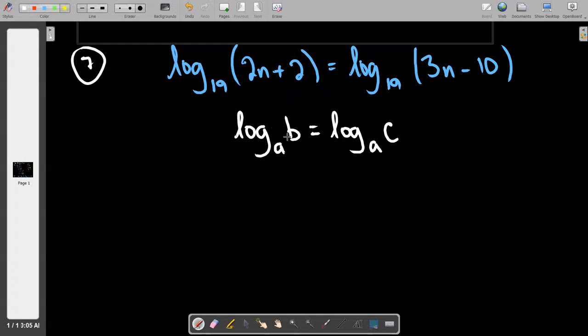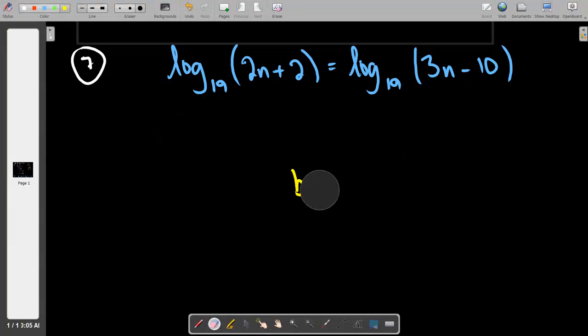Yes, and it's irrefutably sensible to say that. If log base a of b is equivalent to log base a of c, there is just no way around the fact that b has got to equal c. The entire system of mathematics wouldn't even make sense if that weren't true. Having said that, when I look at problem 7 and a whole bunch of other problems, by the way, this applies to problems all the way 7 through 14.